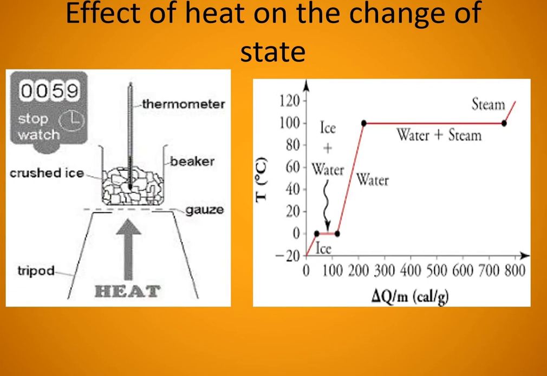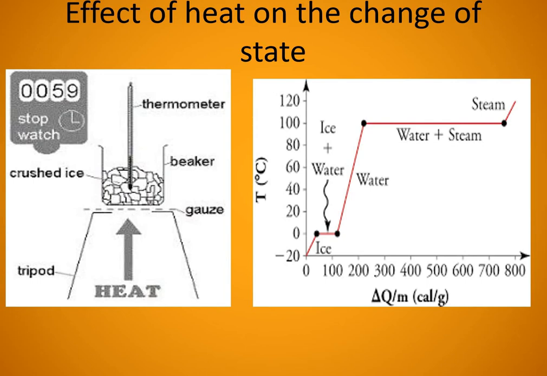Now when the ice is completely converted into 0 degrees Celsius water, after that if we provide heat energy, the temperature of the water increases till it reaches 100 degrees Celsius. Okay, is it clear?